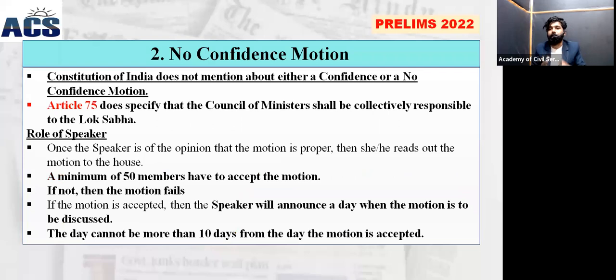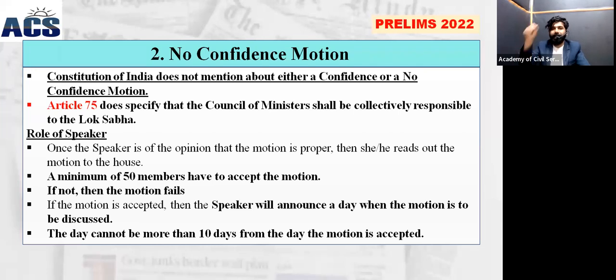Sometimes in prelims, we have seen questions saying that the Constitution has mentioned, or the Constitution didn't mention, or the Constitution didn't define. Those words are the keywords. Again, we have to catch them, or recognize them. In this context, the Constitution of India does not mention either the word confidence or no-confidence motion. So if a statement in the future says the Constitution of India has mentioned the no-confidence motion, it will be wrong.